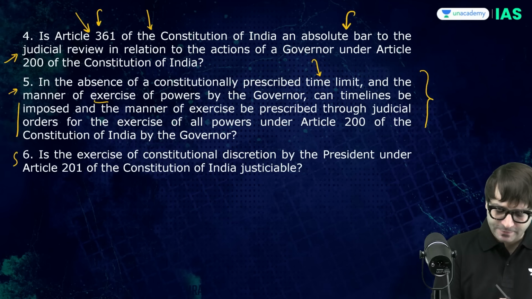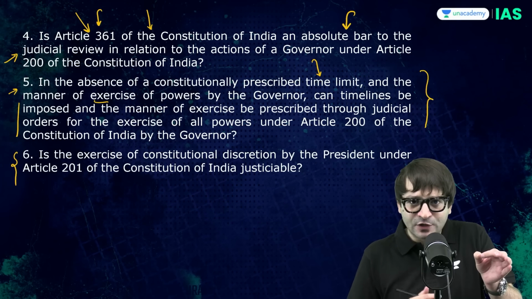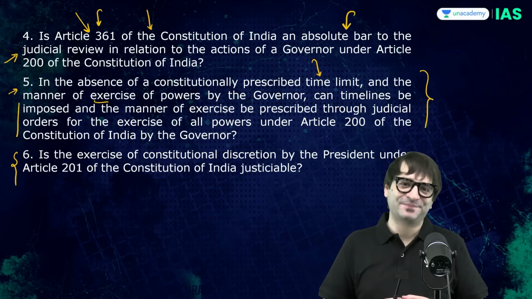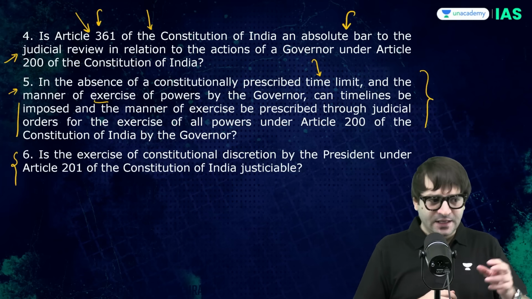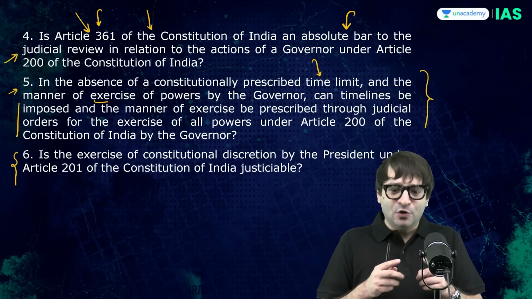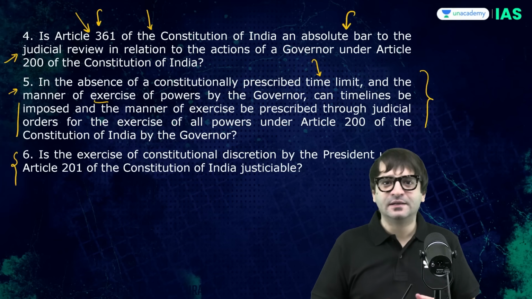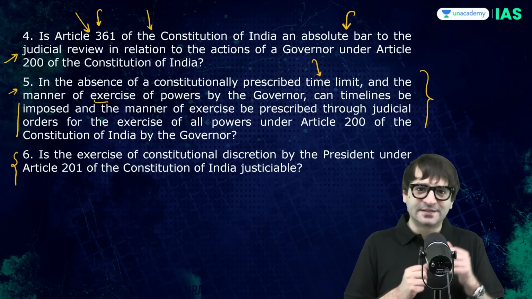Question number 6. When a bill has been reserved by the governor for the consideration of the president, do you know what Article 201 says? If a bill has been reserved by the governor for the consideration of the president, what can the president do to this bill? The president may either give assent or withhold assent.